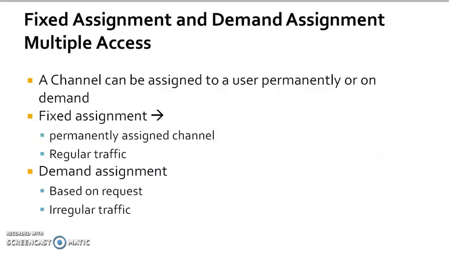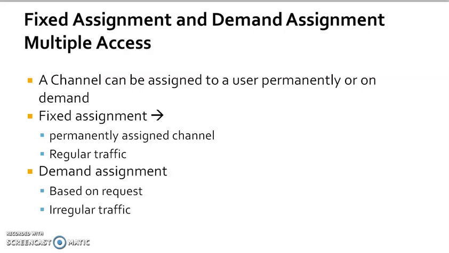Now the last topic: the multiple access systems, fixed assignment and demand assignment. A channel can be assigned to a user permanently or on the basis of demand.